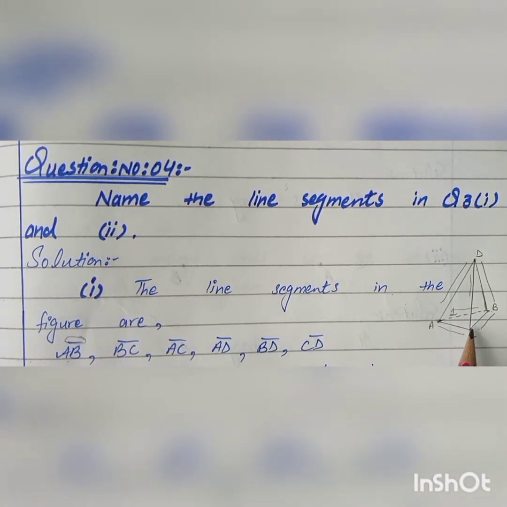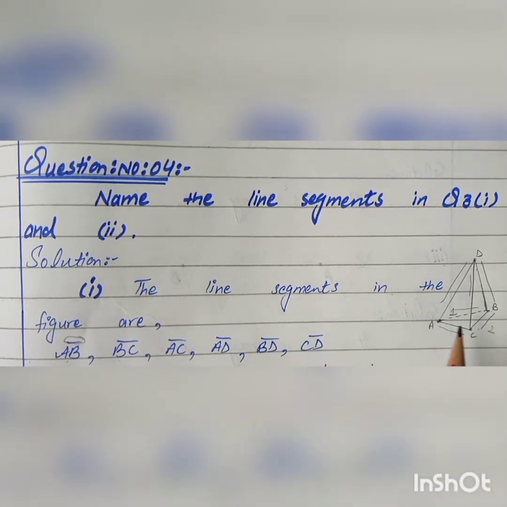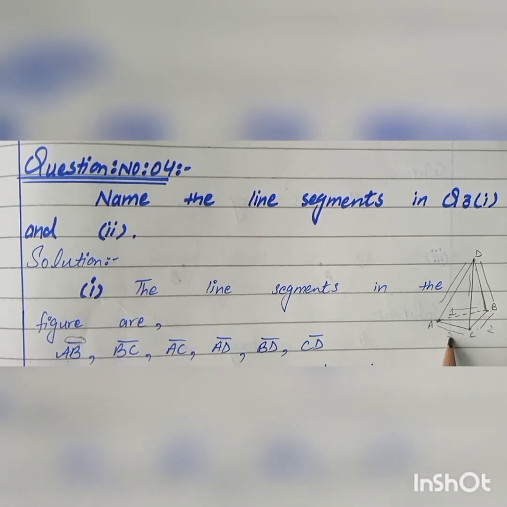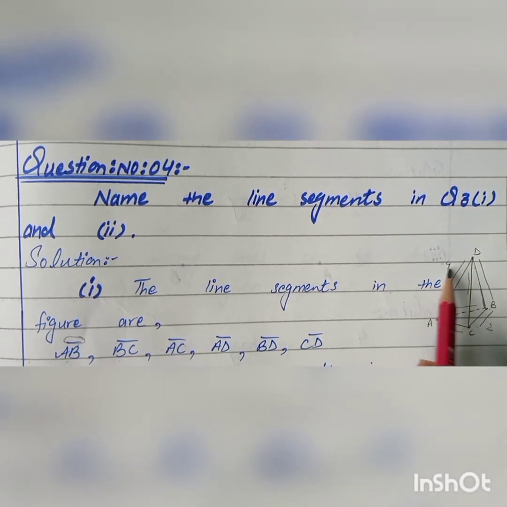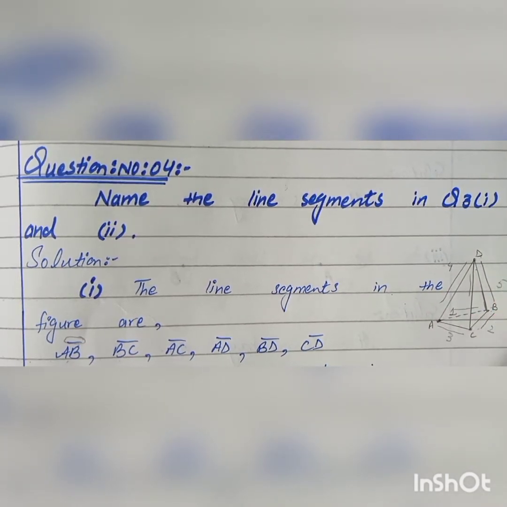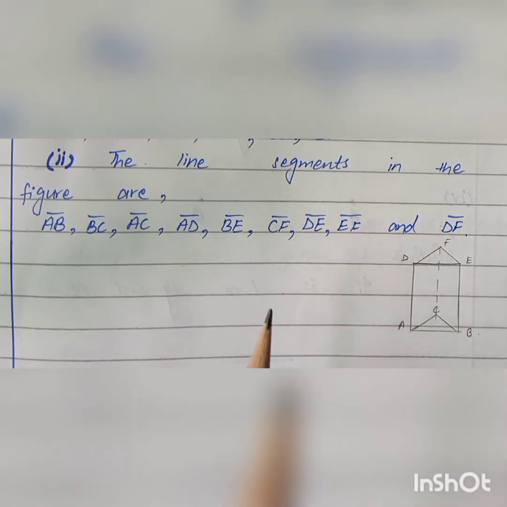BC is the line segment, this is the second. AC, this is the third. Next one is AD, fourth. BD, fifth. And CD is sixth. These are all the line segments. You have to find all the line segments in question number 3 second part.